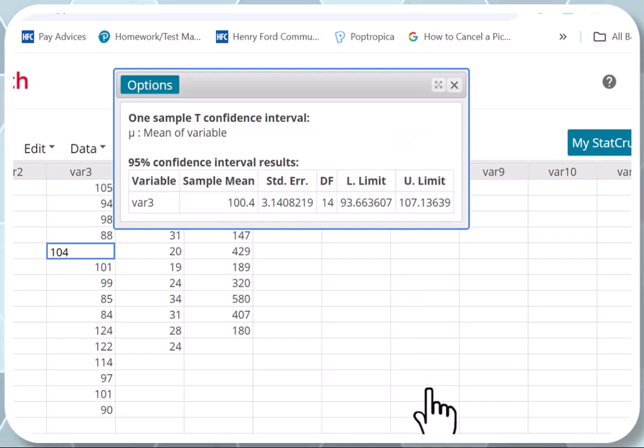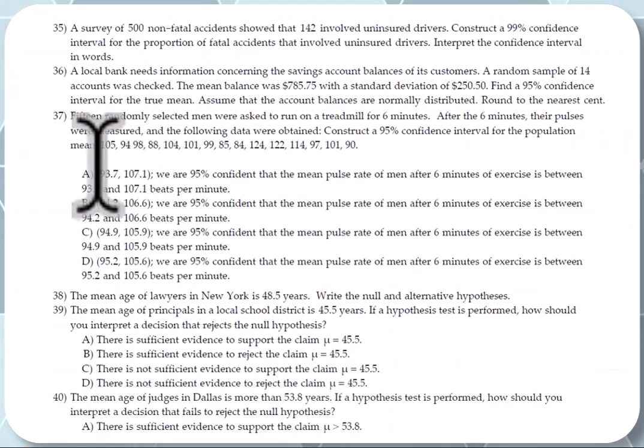Let's go back to the answer sheet and look them up. It looks like the first choice is the one, 93.7, 107.1. We are 95% confident that the mean pulse rate of men after 6 minutes of exercise is between 93.7 and 107.1 beats per minute. Okay, that would likely also be a multiple choice question.